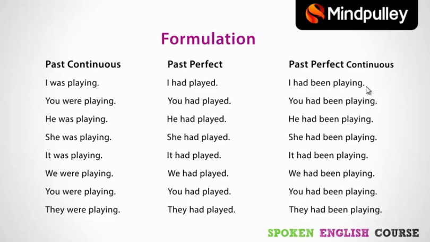In the past perfect continuous tense, had been plus the ing form of the verb for all the pronouns. For example, I had been playing, you had been playing, he had been playing, she had been playing, it had been playing, we had been playing and they had been playing. Right? Let's look at the usage now.